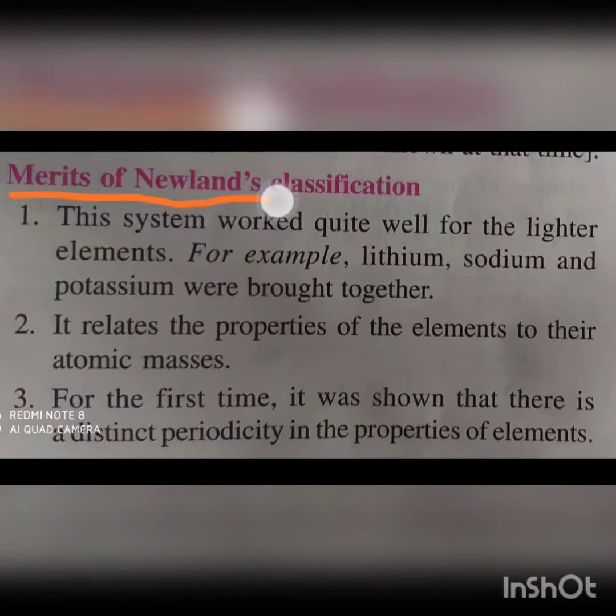Merits of Newland's classification. This system of classification worked quite well for the lighter elements, like lithium, sodium, and potassium, which were brought together. It relates the properties of the elements to their atomic masses. And for the first time, it was shown that there is a distinct periodicity in the properties of elements. The Royal Society presented the Davy Medal to Newland in 1887 for his work on classification of elements.